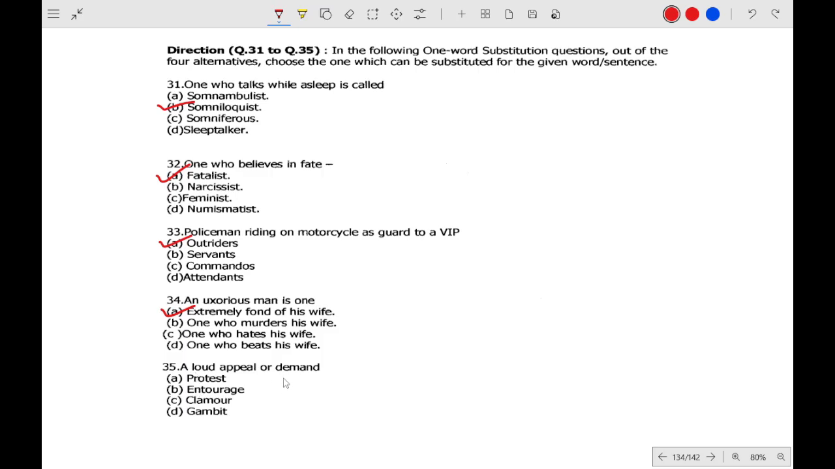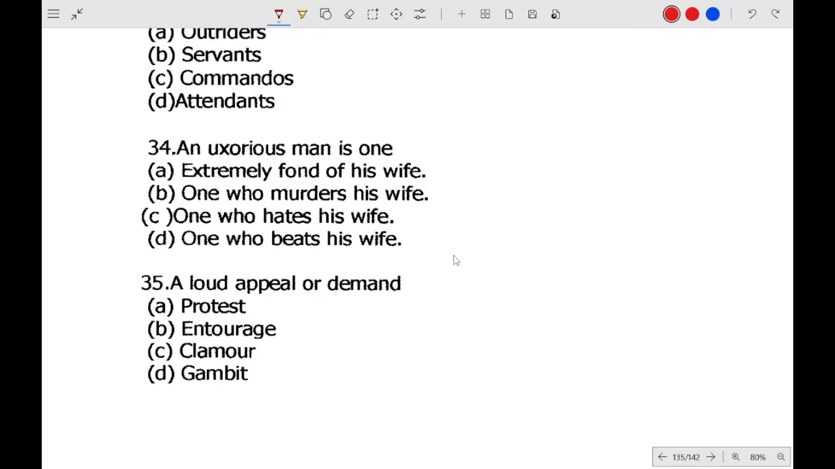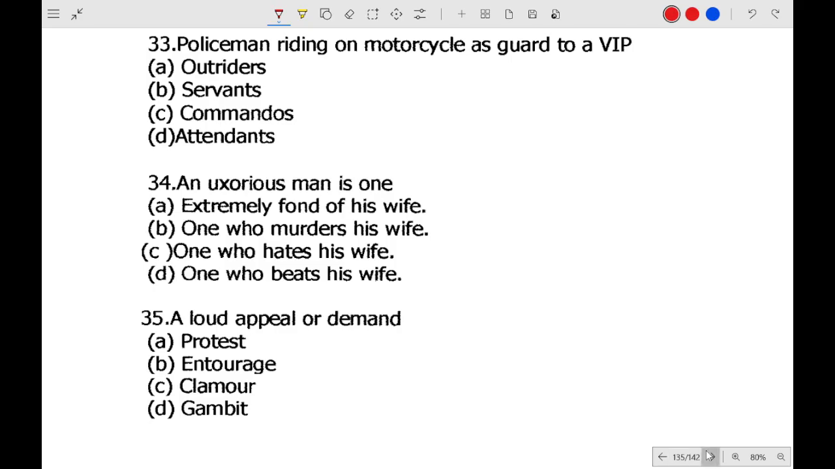A louder demand: is it protest, or clamor, or encourage? Which one will be the correct answer? Protest is wrong. Okay, it is clamor. A louder demand is clamor, not protest. Okay, I think this one is wrong.